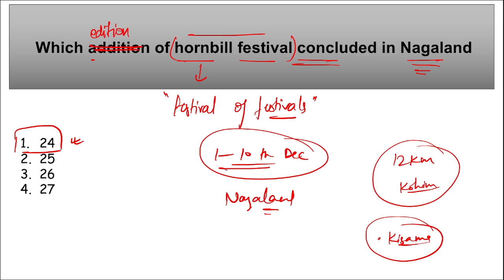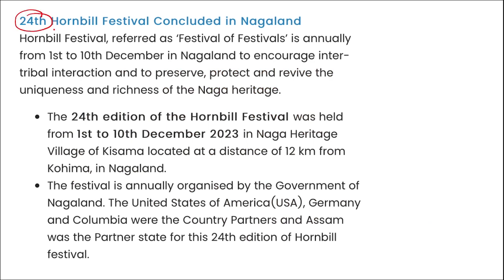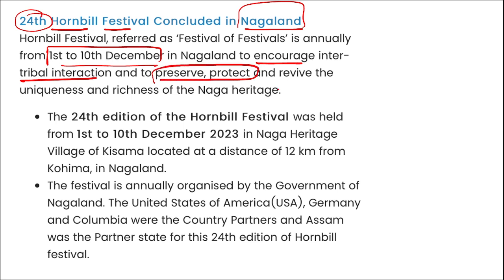Governor is La Ganesan and Chief Minister is Neiphiu Rio, right? And he was the host of the festival here. Moving on, here you can see the 24th edition of Hornbill Festival concluded in Nagaland. It was from 1st to 10th of December, and it is to encourage intertribal interaction and preserve the community and culture of the Naga heritage.